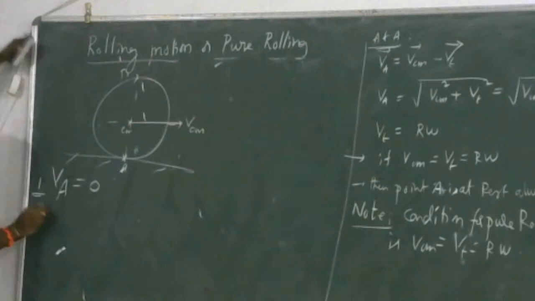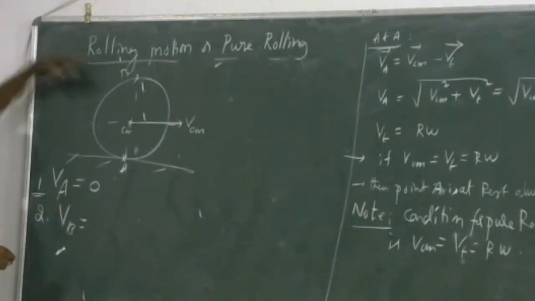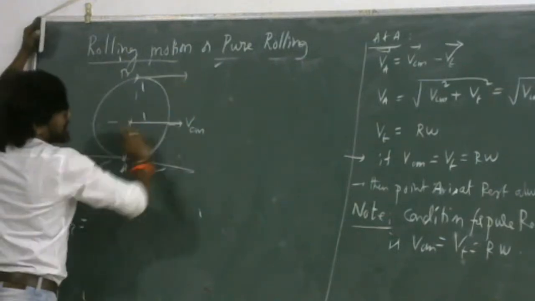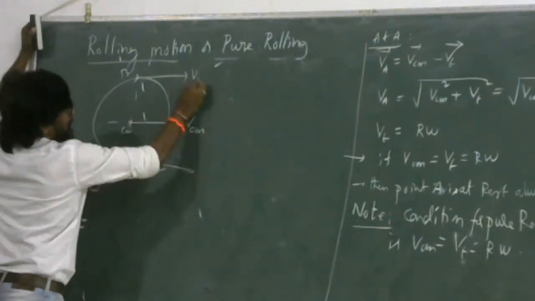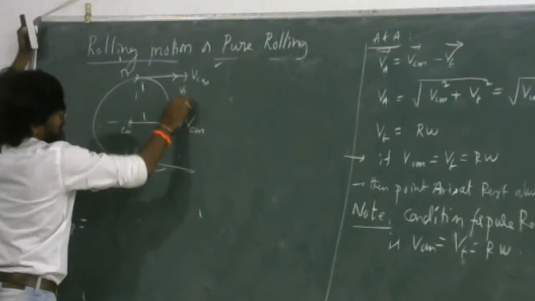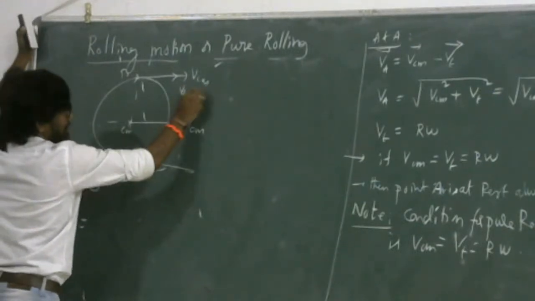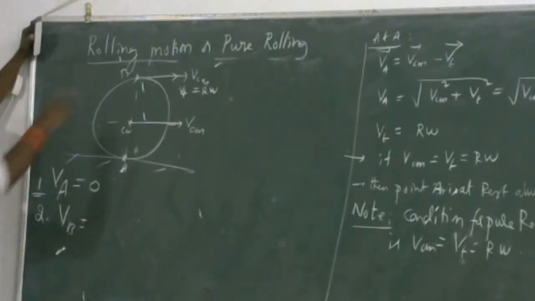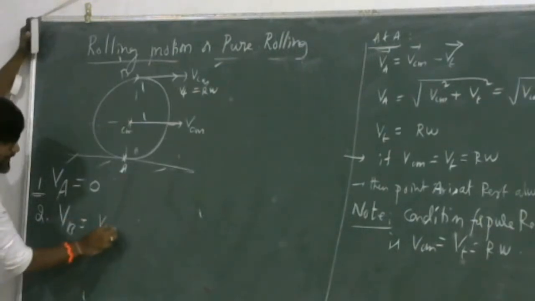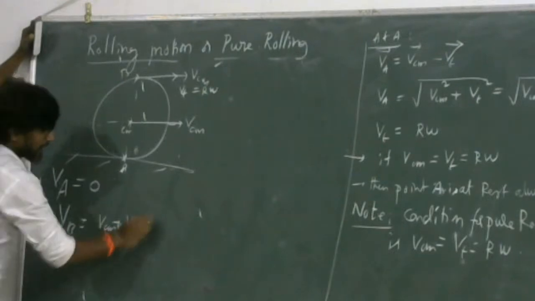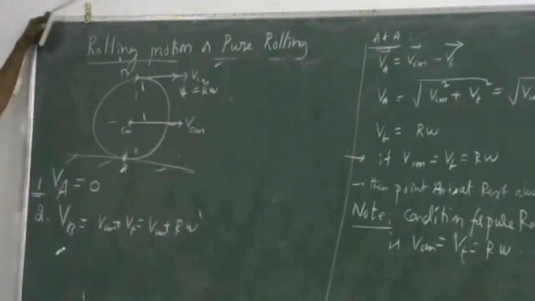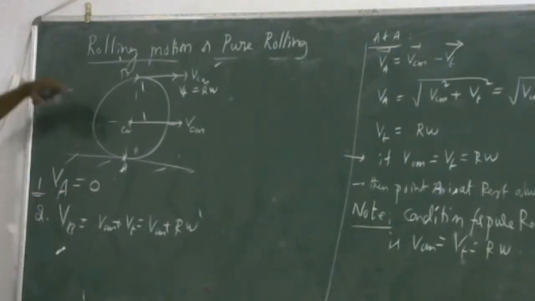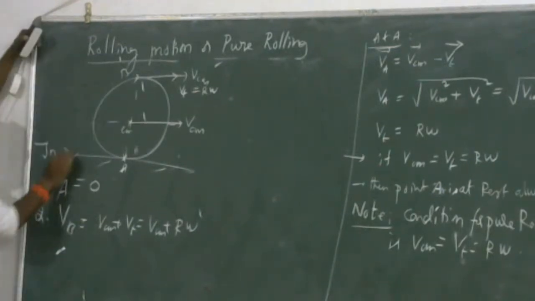Next, the second point, the velocity of B. Due to the forward motion, VCM will be in this direction, and due to the tangential velocity, this will be in this direction, equal to r omega. So the velocity of B is the sum of these two: VCM plus VT, or VCM plus r omega. Velocity of A is equal to 0 in pure rolling.